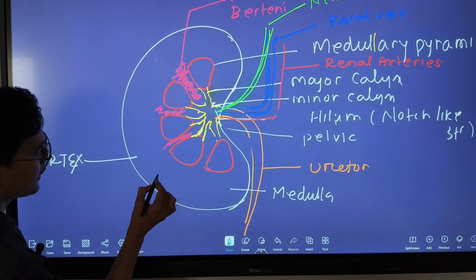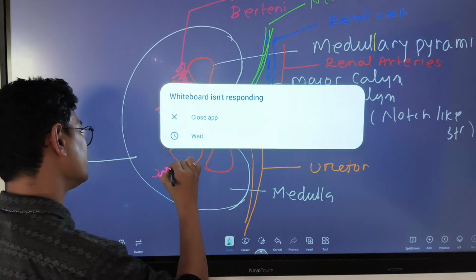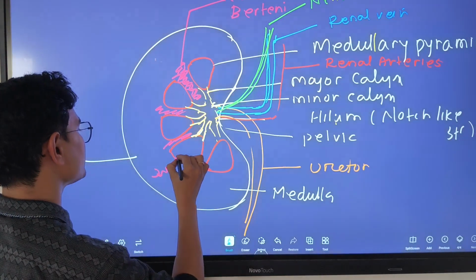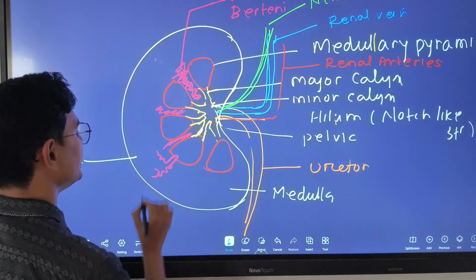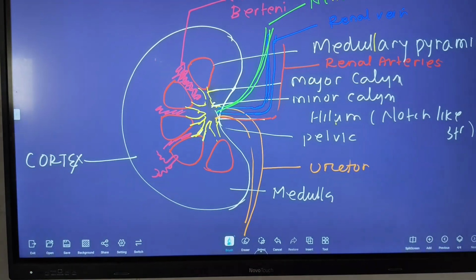In the cortex region, nephrons are present. This is the nephron. Some nephrons are present in the cortex region and some nephrons are present in the